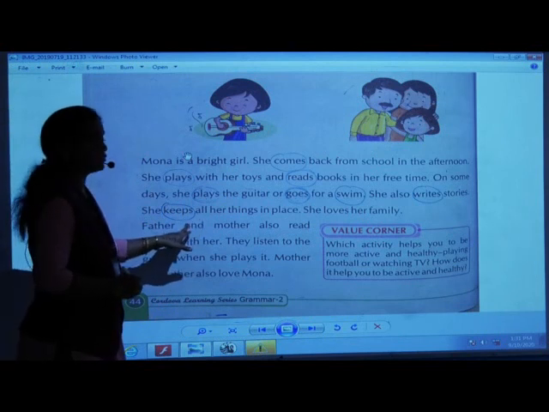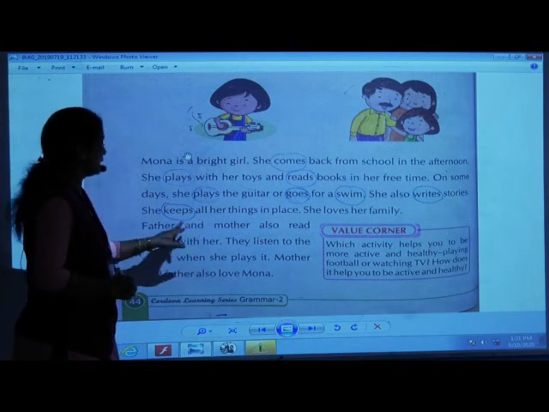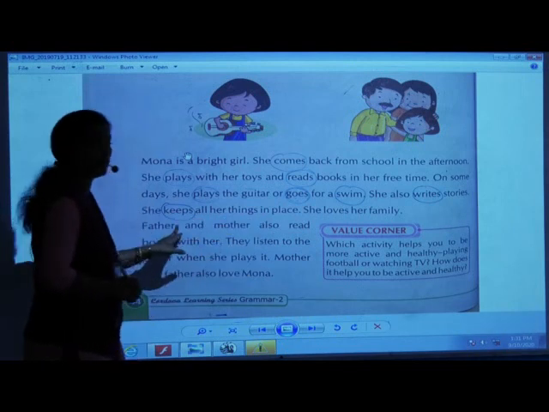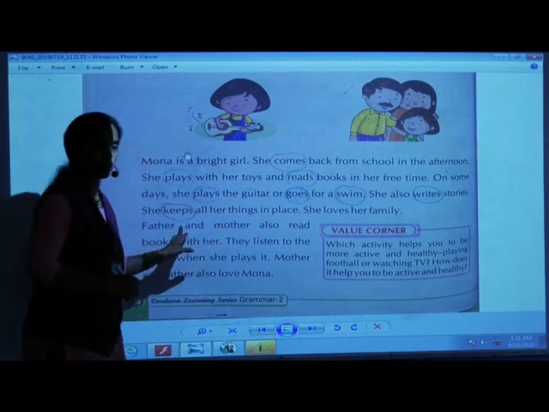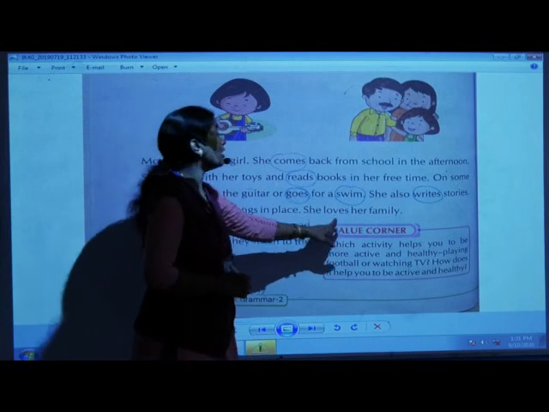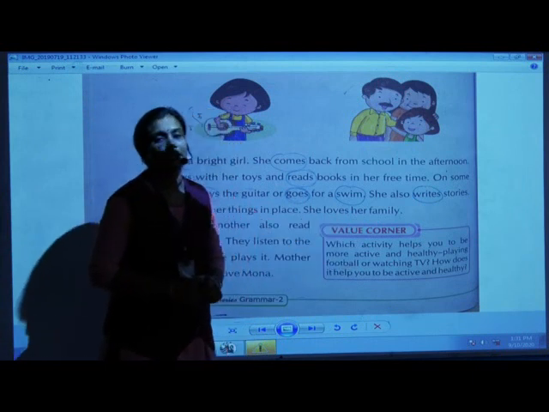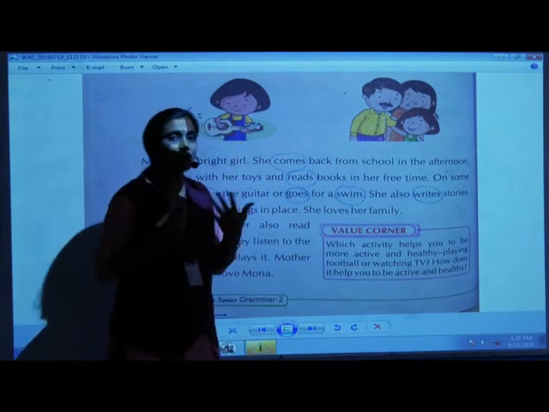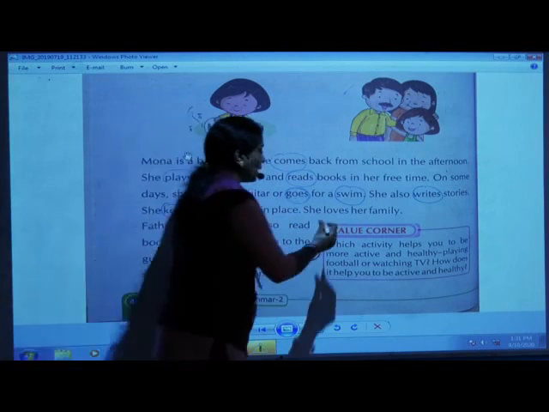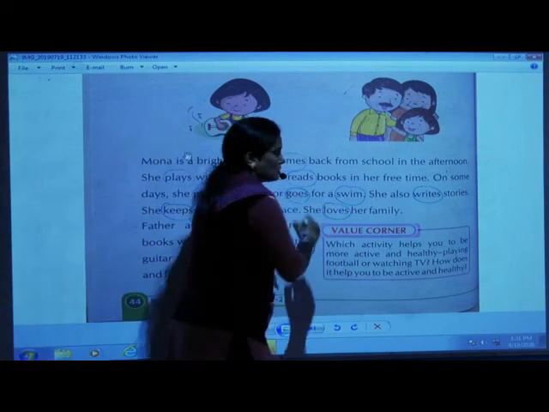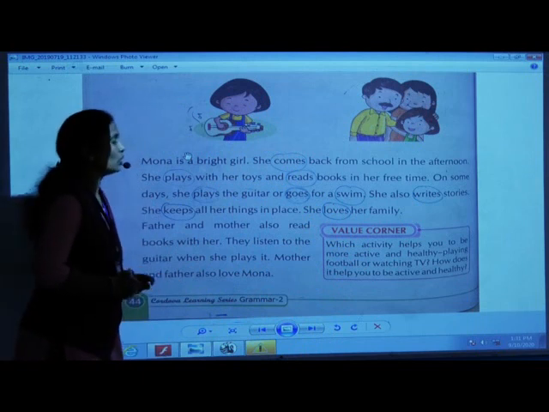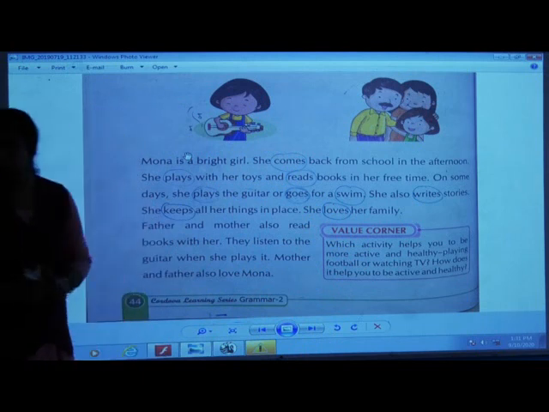Have you done? Have you circled these words? She keeps all her things in the place. So keeps you have to circle, as it is a doing word. She loves her family. Loves is also a doing word, right? You love your family, na? Loves. You have to circle the word loves. Okay, children?